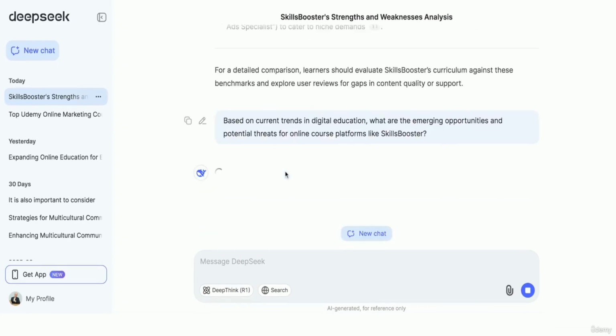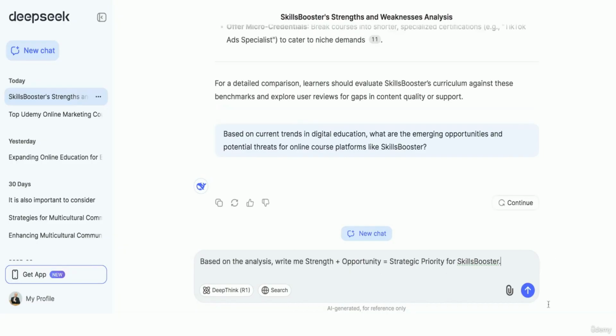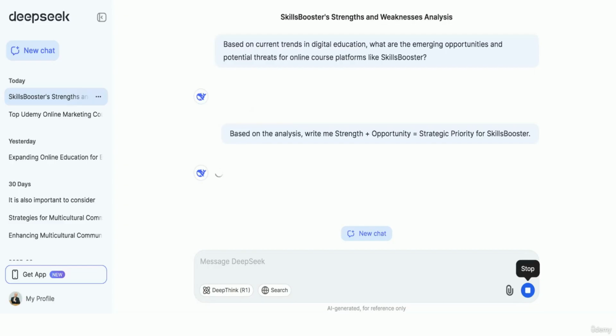So we are waiting a little bit. Yeah, it's always challenging because sometimes DeepSeek is really under high demand. But I think that you know how it works. So in this moment, I can just go and ask to create the whole analysis. So I will ask to pause it, and let's double check. I will ask, based on the analysis, to write me strengths, opportunities, strategic priority for Skills Booster, and see how it will work here. Sometimes DeepSeek, unfortunately, is not so fast, and we will need to wait a little bit before we get the full result.